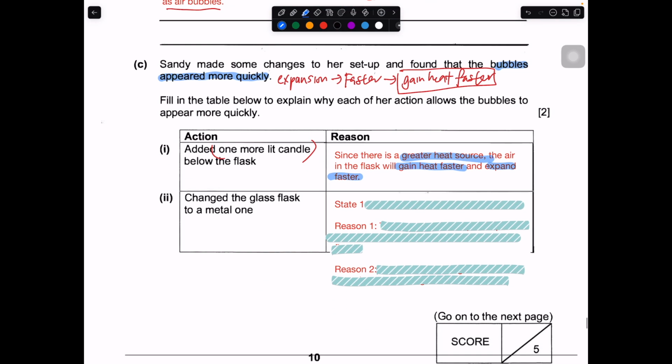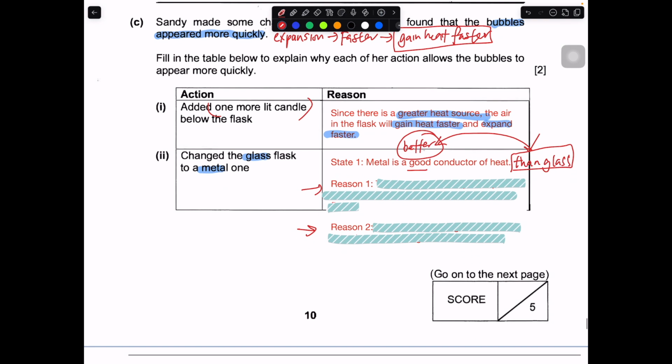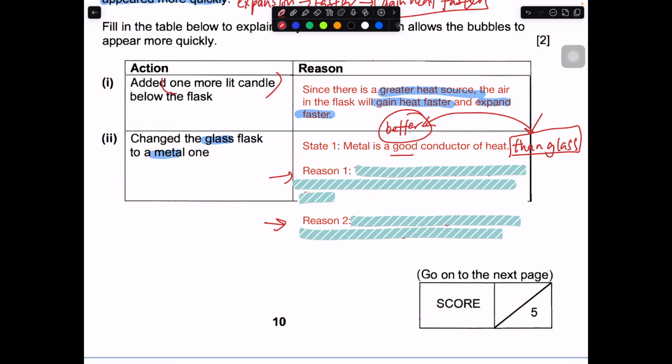Okay, for this part, change the glass to a metal one. So as you know, glass versus metal, metal is a good conductor of heat, or a better conductor of heat. So you can compare. You can say better conductor of heat than glass, or you can just say good conductor of heat. Okay, both are fine. So I'm trying to state the reason based on two different ways of answering. You can say that the metal flask will speed up the rate of heat gain by the air inside the flask from the flame.